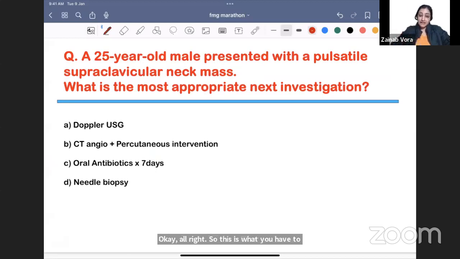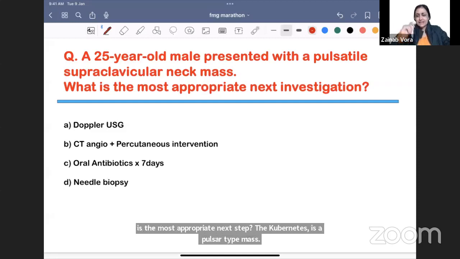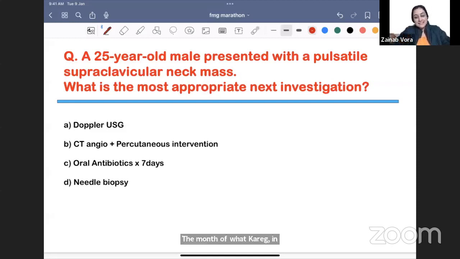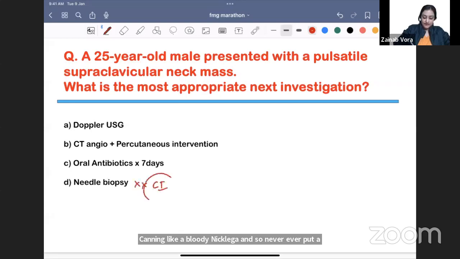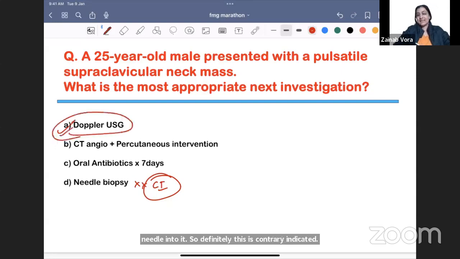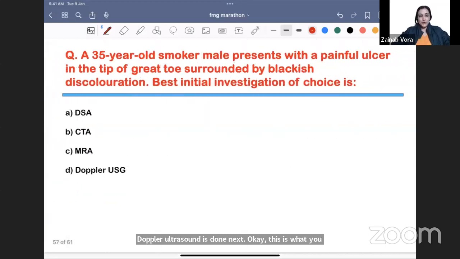All right. 25-year-old male with a pulsatile supraclavicular neck mass. What is the most appropriate next step? So if anyone comes to you with such a pulsatile mass, you will be tempted to put a needle in and see what comes out. No, never do that. What will come out? Blood only, right? So never ever put a needle into it. So definitely this is contraindicated. What you have to do next is Doppler ultrasound. So anything pulsatile, we want to rule out an aneurysm, Doppler ultrasound is done next. Okay, this is what you have to do.